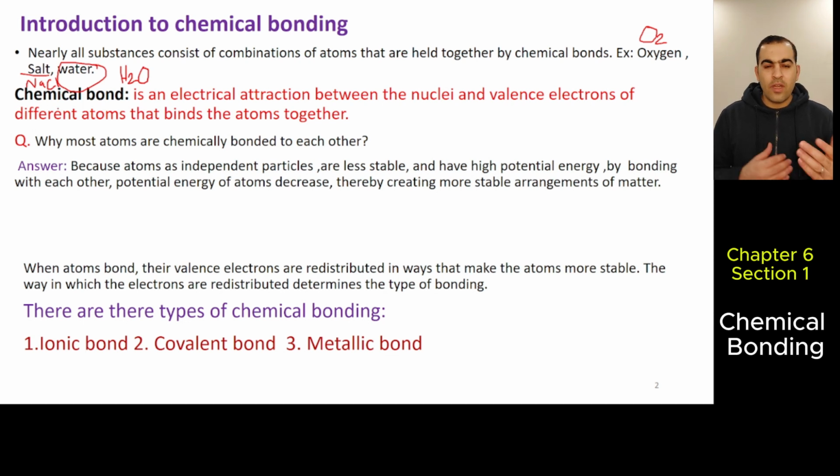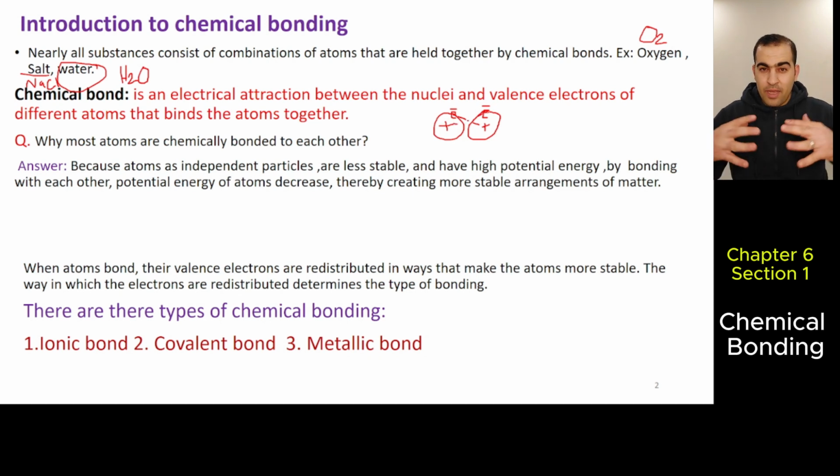So what is chemical bonding? A chemical bond is an electrical attraction between nuclei and valence electrons of different atoms that binds the atoms together. What does it mean? If there are two atoms, when they get closer to each other, there will be an attraction between their valence electrons and their nuclei.